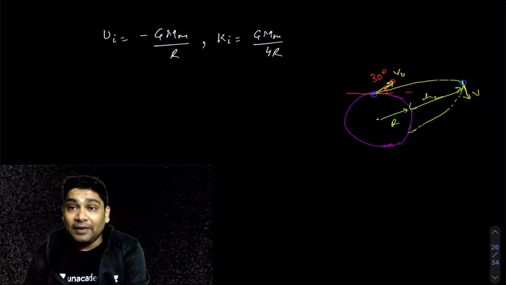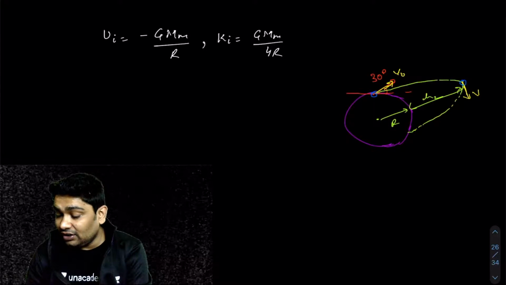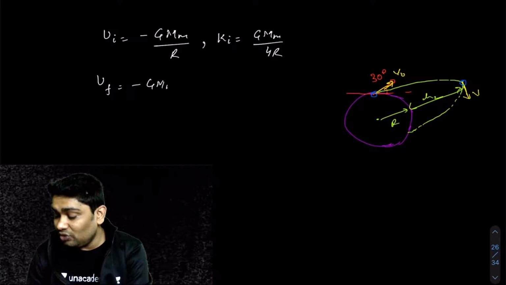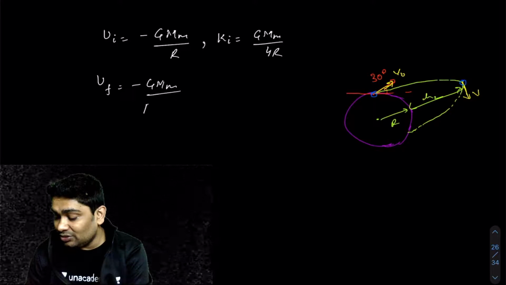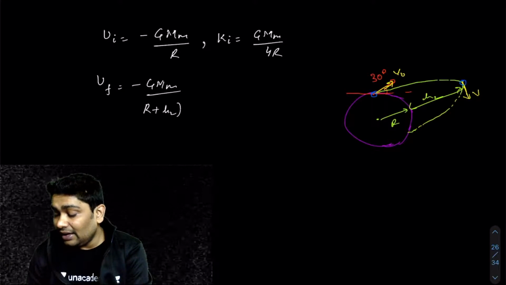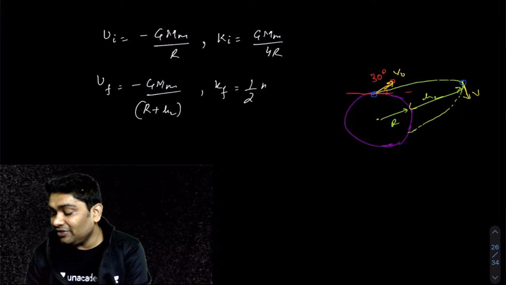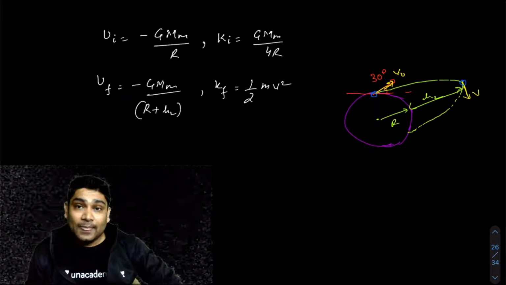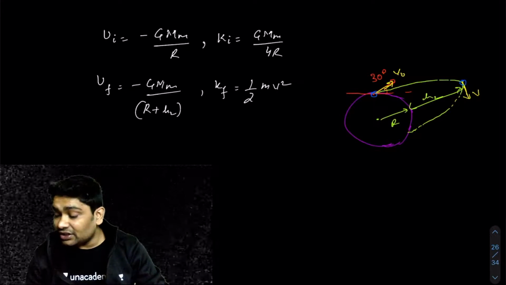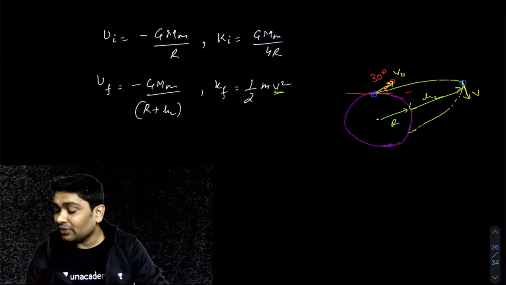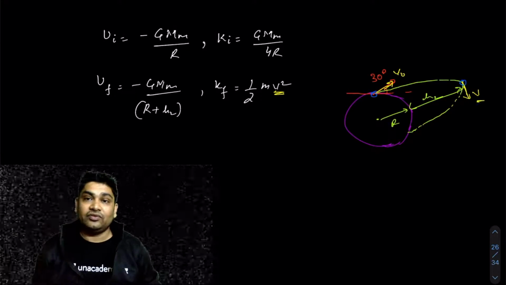Now, how about my final potential energy? U final would have been minus GMm over (r plus h2), and I would have had some K final, which would have been half mv squared. And now the entire problem is figuring out this value of v. How do I figure out the value of this v?